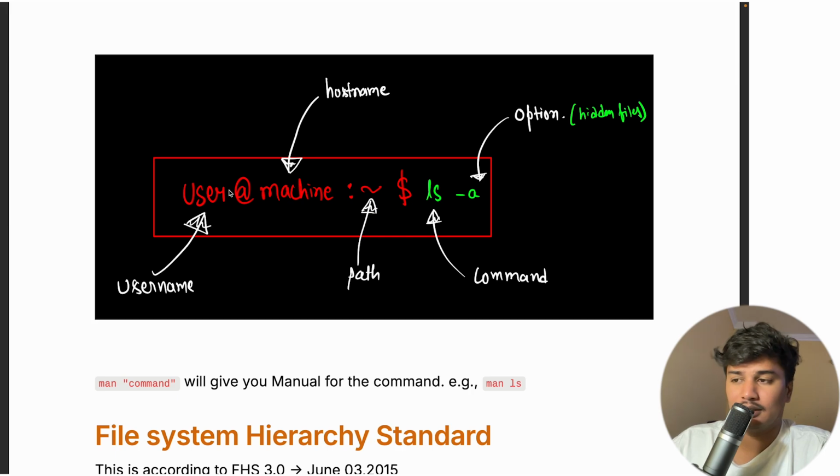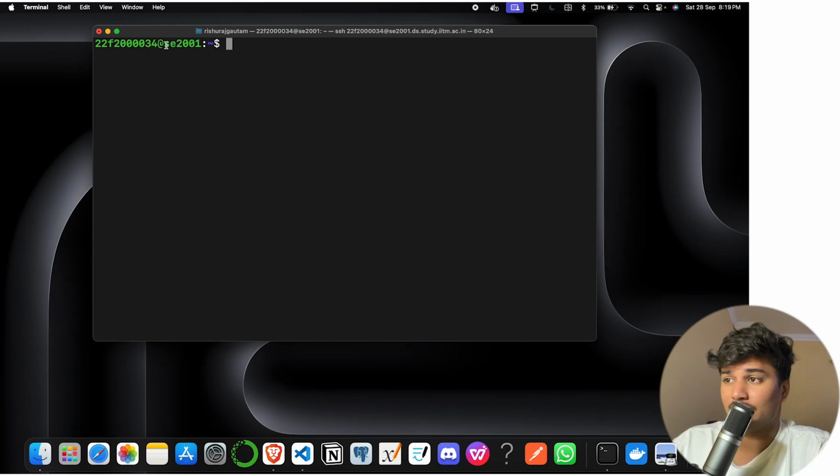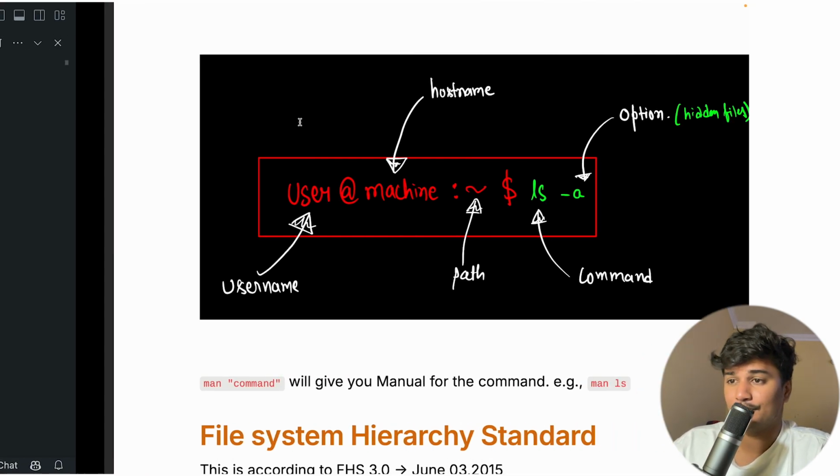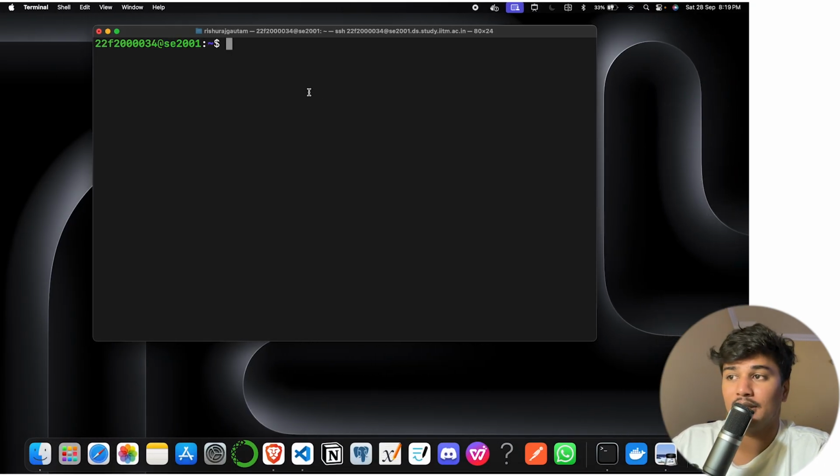After that there is an @ symbol, and then there is the machine, which is the host name. So if you see SE2001, it is the host name. After that I have this colon, then we have the path where we are currently.